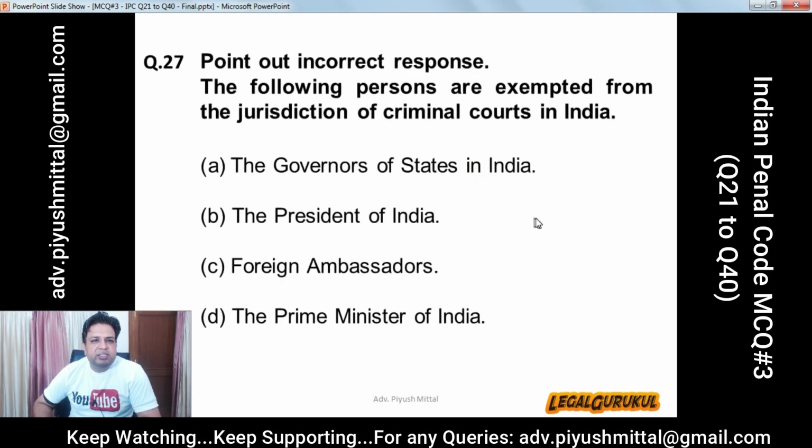Question number 27. Point out incorrect response. The following persons are exempted from the jurisdiction of criminal courts in India? A. The governors of state in India. B. The President of India. C. Foreign ambassadors. D. Prime Minister of India. And the correct answer is Prime Minister of India.